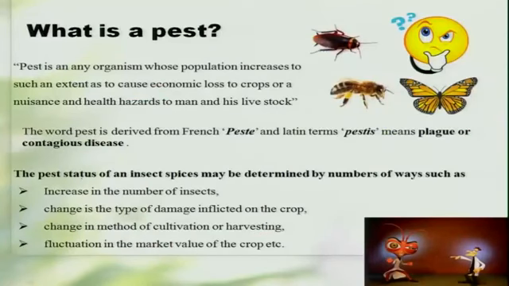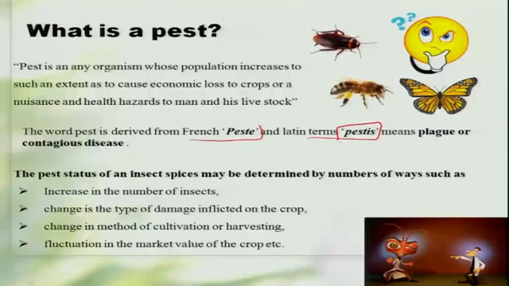Then what is a pest? So a pest can be any organism whose population increases to such an extent that it causes an economic loss to the crop, or causes a nuisance or health hazards to human beings and livestock. The word pest is mainly derived from the French peste and the Latin term pestis, which means plague or contagious disease.